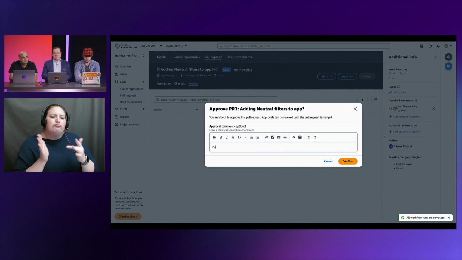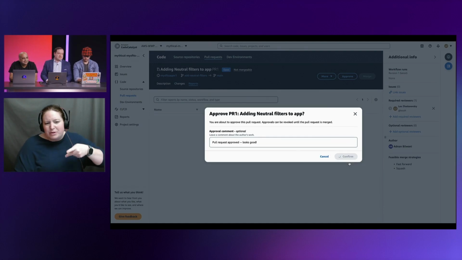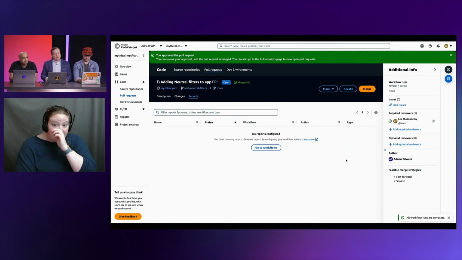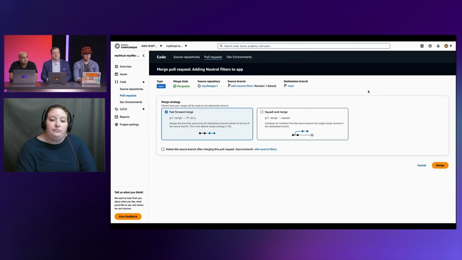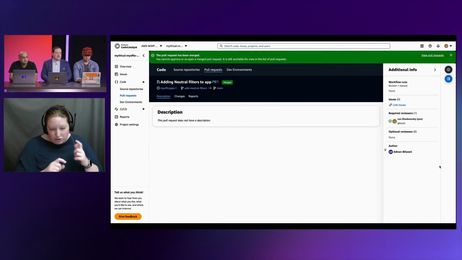It's good. I'm not a stickler for descriptive pull request descriptions, so it's good. All right, so I'm approving the pull request. And now the next step, I have to merge it. So I can see that it's mergeable, and I'm going to go ahead and merge it. And now I'm picking my strategy to merge, so I'm going to do the fast forward strategy. I could delete the source branch after I accept the pull request if I wanted to, but I'm not going to do that here. And so now I've approved the pull request.